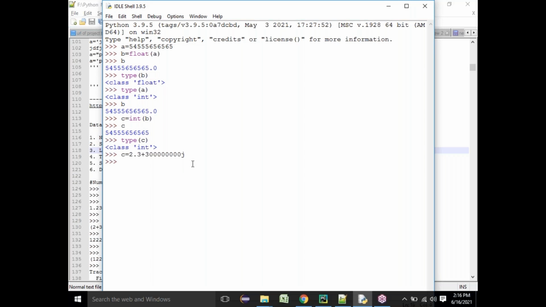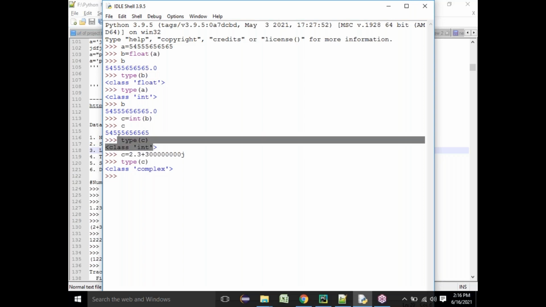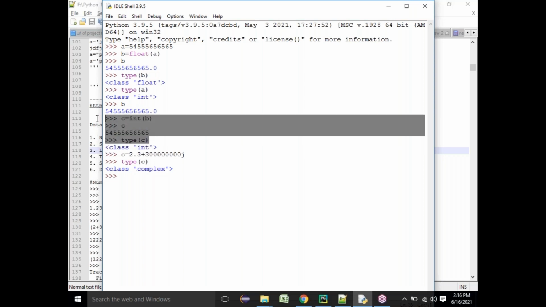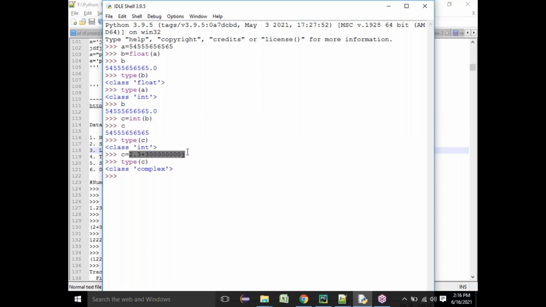So now what is the type of c here? My c is a complex type. See, I have used c before, but you already know the latest assignment of a variable is the one that counts. So now the latest assignment of c is this one. My c becomes a complex because it is in the format of a plus bj, and the computer will understand what type it is. You don't need to specify complex; it has the capability to understand what kind of data type it is.